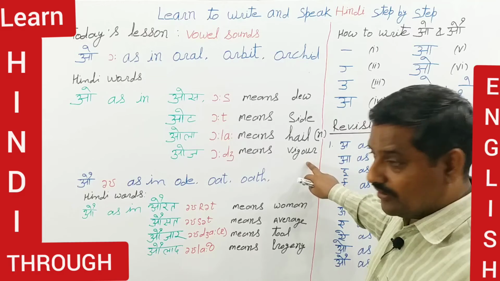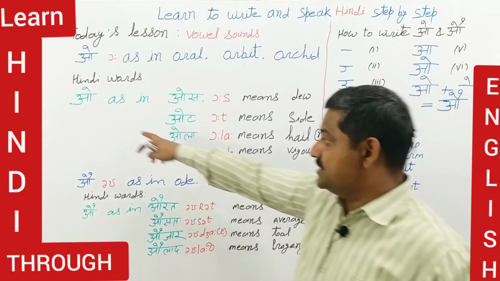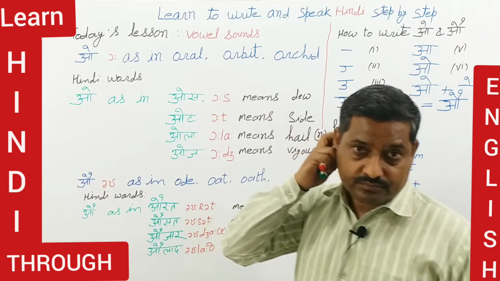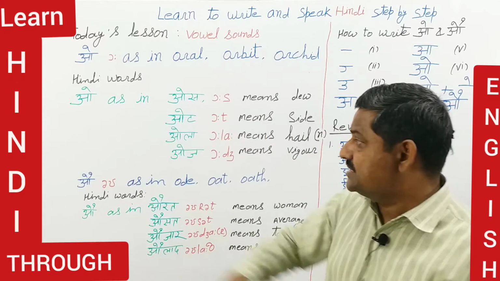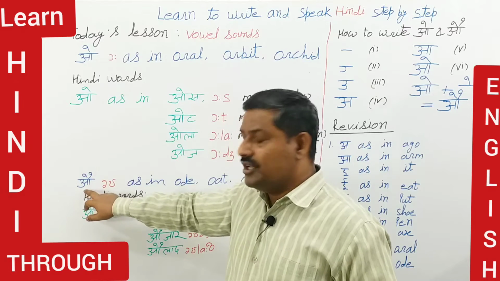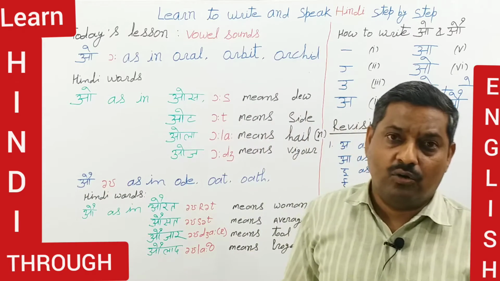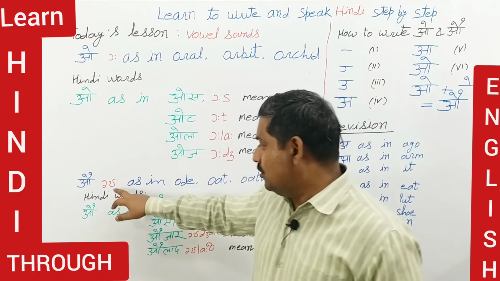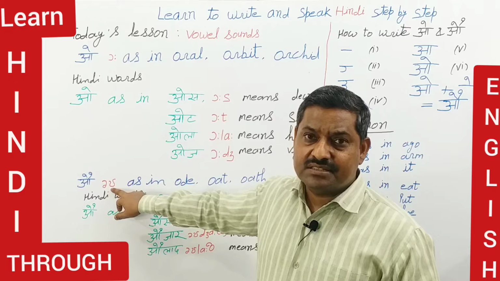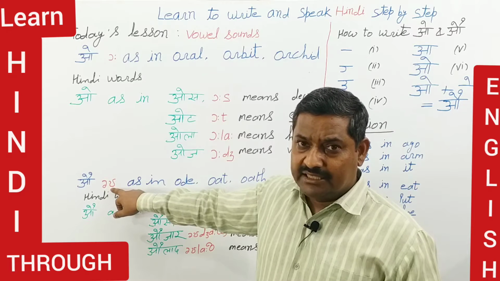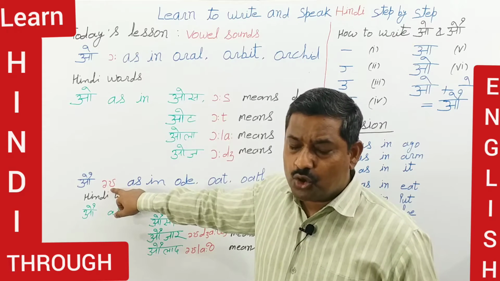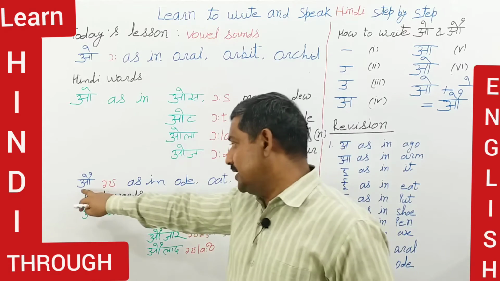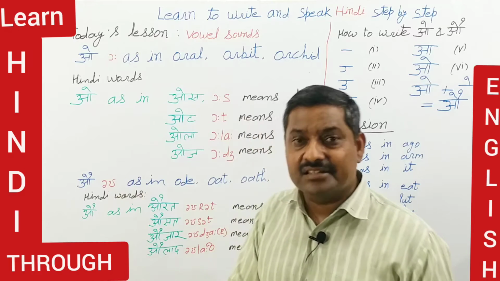Oj means vigor. After this, the first vowel sound, the second vowel sound is ow. This is the short vowel and this is the long vowel. Ow. But there is a slight difference in sound. Although I have written this symbol which is used in English sound, this sound is not exact, but very similar.